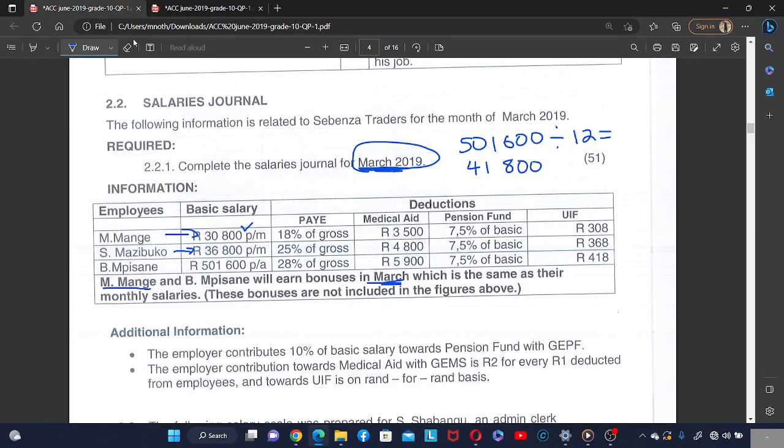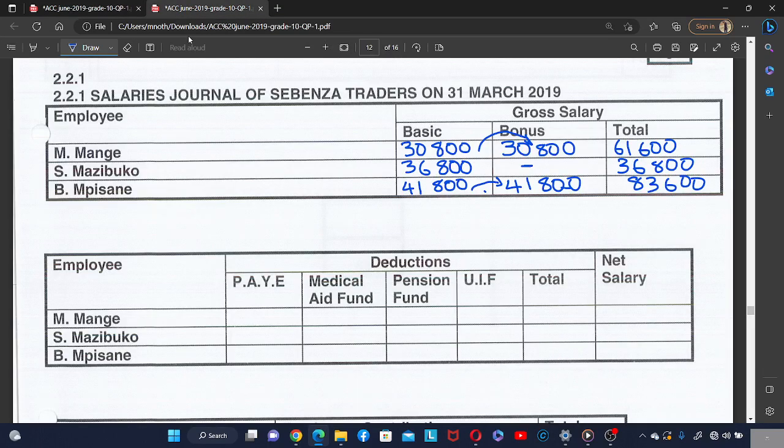Then they said for PAYE, Mange is going to get a deduction. There will be a deduction of 18% of the gross. 18% of the gross for Mange. So the gross of Mange is 61,600.